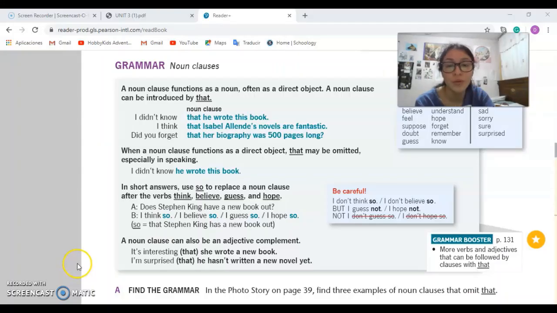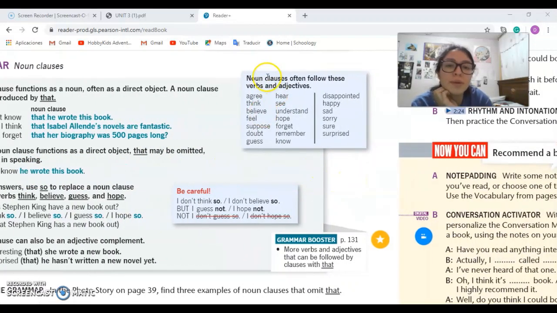In unit number 4, we've also seen noun clauses, and noun clauses are basically clauses that play the role of a noun. You can notice in this case, because a noun clause can be introduced by that. So this is a noun clause. It starts with that, then the subject, verb, and complement. In addition, if a noun clause functions as a direct object, that may be omitted. So as you can see here, I didn't know he wrote this book, but this is still a noun clause.